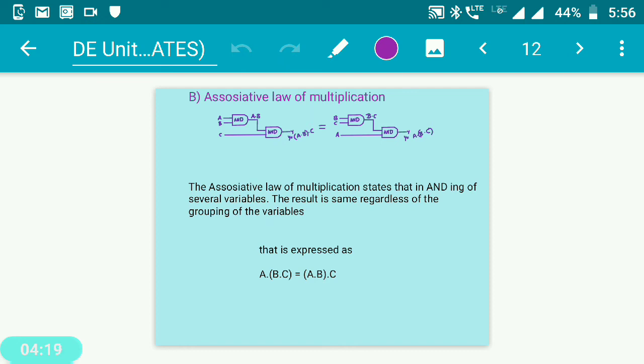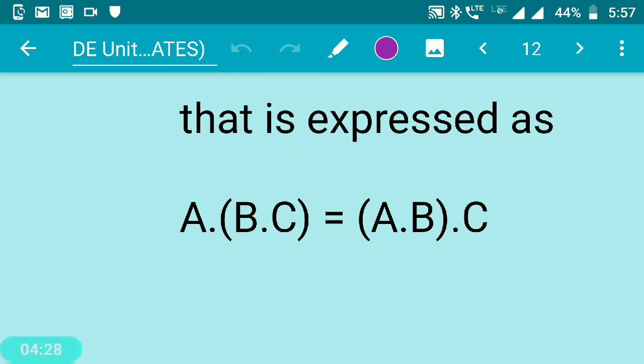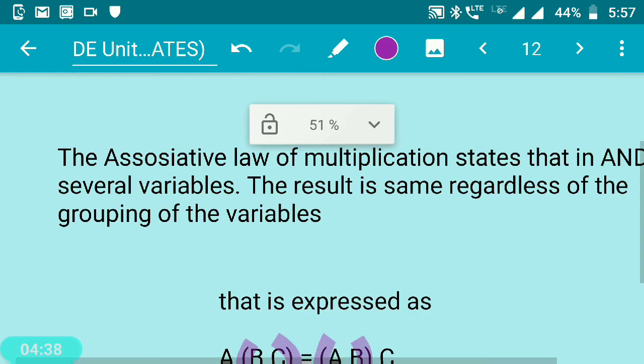The associative law of multiplication is very similar to your associative law of addition. Here also, while you are doing an ANDing operation between three different variables, the way you group does not make any difference. The answer is going to be the same. That is what he has written in the words. Let us go through the words.